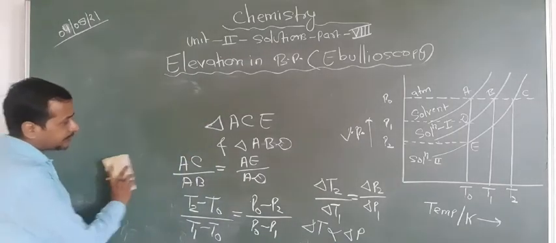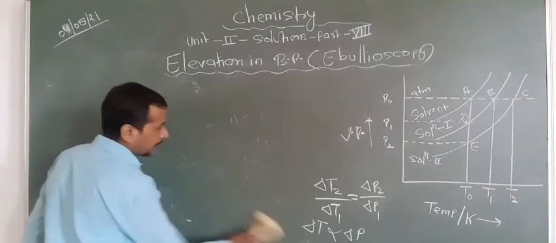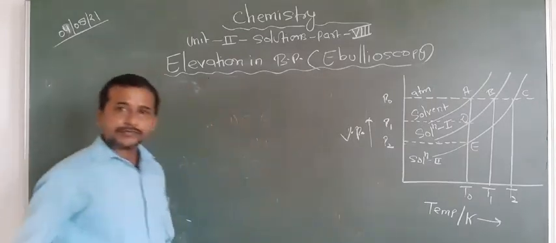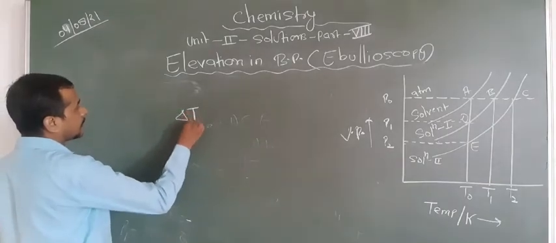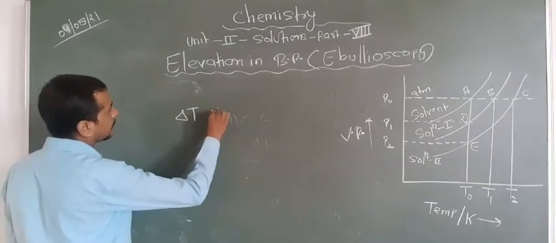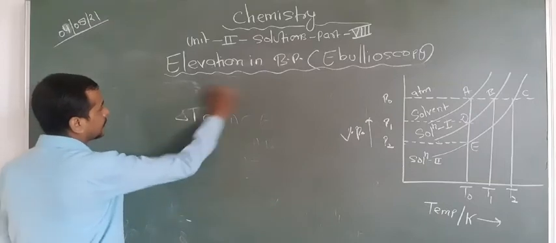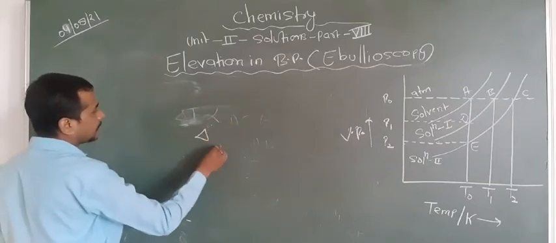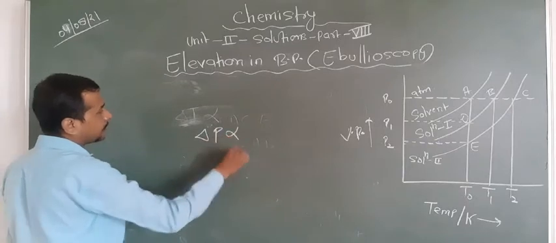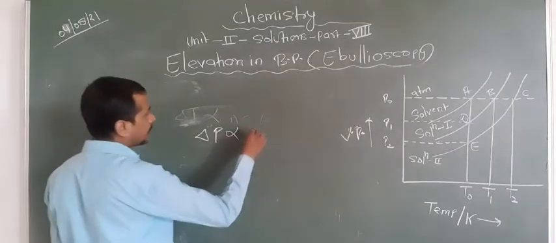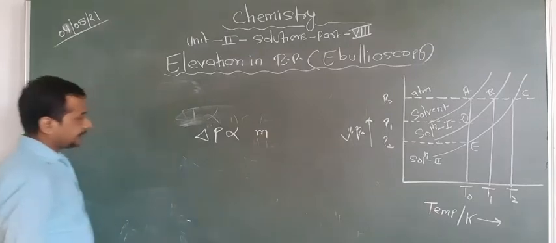You can note it down. Now, according to Raoult's law, what happens here? Delta P is directly proportional to what? Molality.